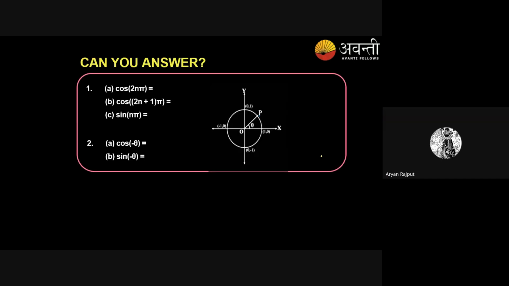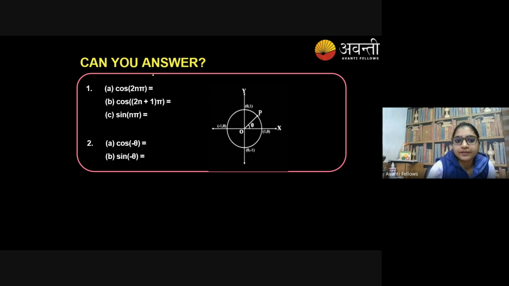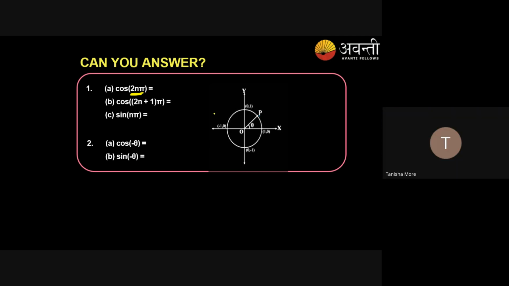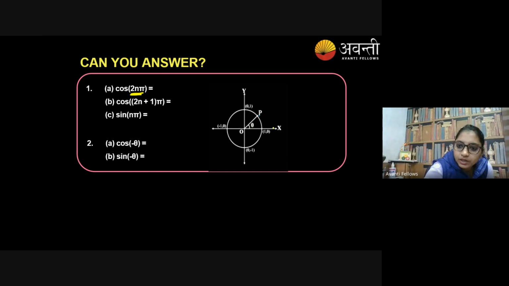Okay, ma'am. So let's come to the point. Can you answer what cos 2n pi means? 2n pi means you're talking about an even multiple of pi. So cos 2n pi means you are always talking about the positive x-axis, where the angle is 0, cos 0 is 1, cos 2 pi is 1, so it will always remain 1.